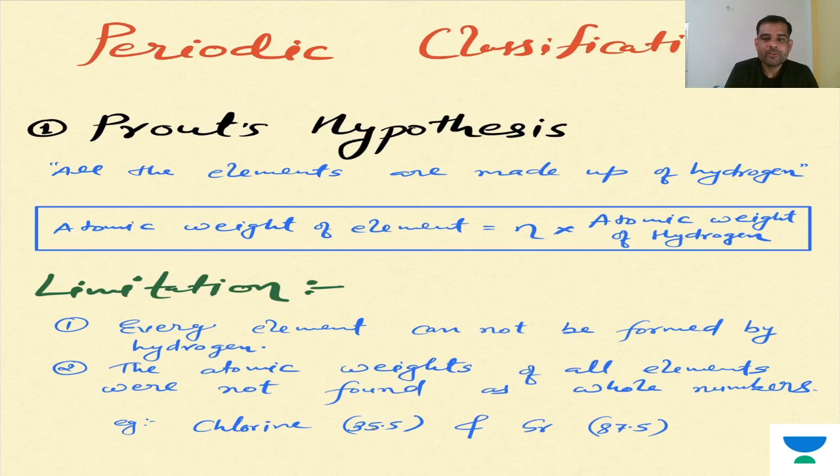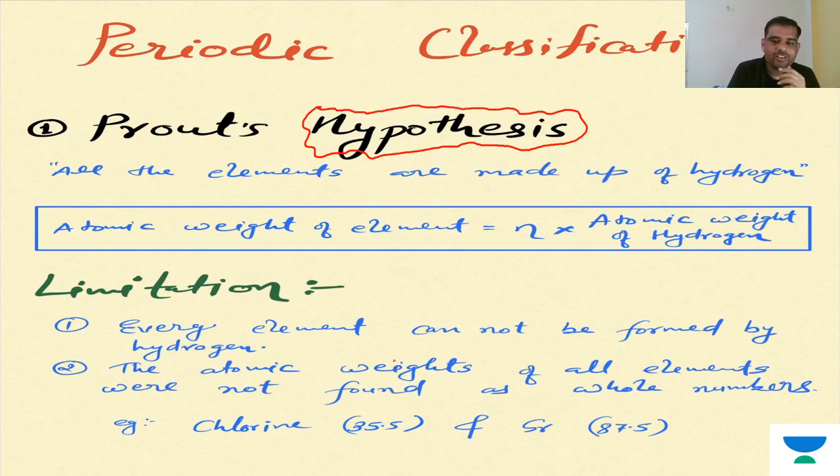He gave his hypothesis and said all the elements are made up of hydrogen. So simply, if anyone hears that all the elements are made up of hydrogen, it means hydrogen must be the parent, and all the other elements must have a simple multiple of the molecular mass of hydrogen, which is not true. That's why we call it a hypothesis, like imagination.